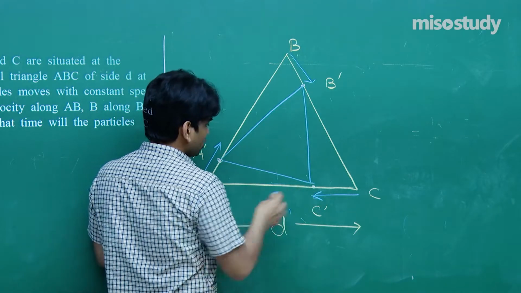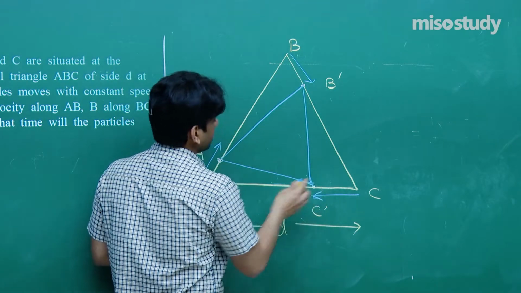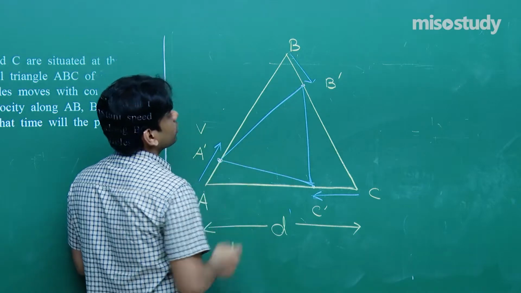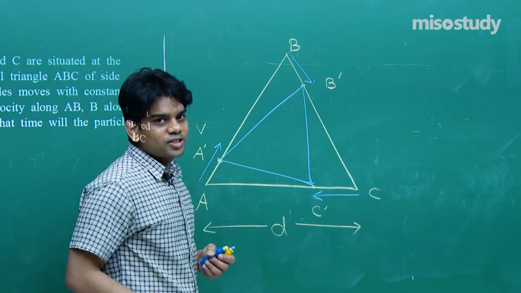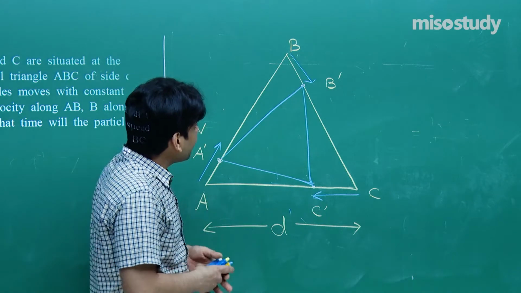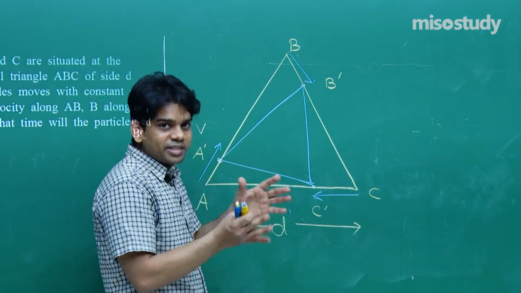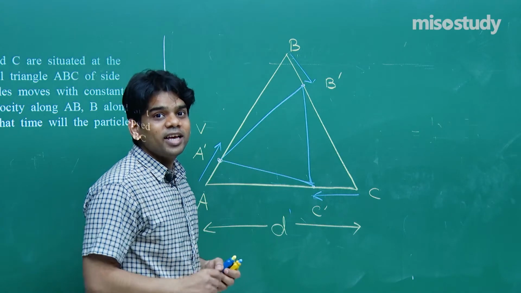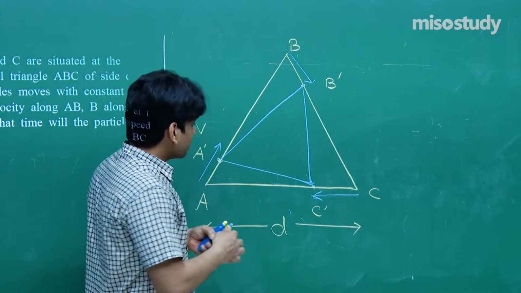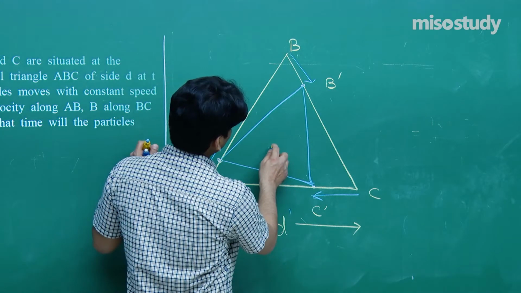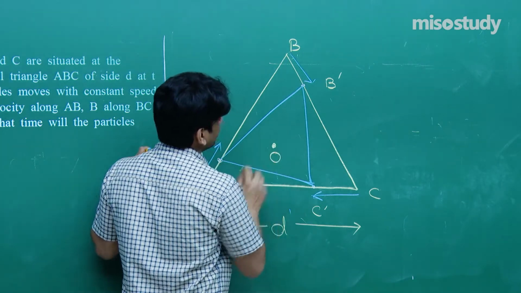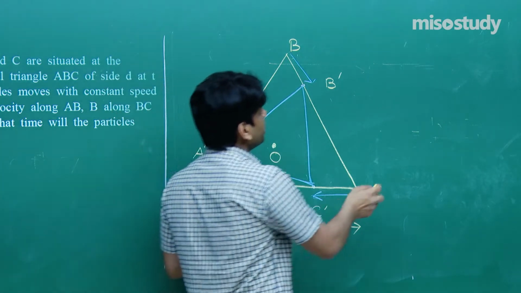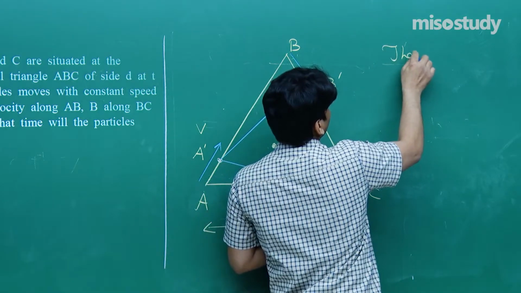Let me show you that this is joined. Yes. And this will continue moving along this line. So, where will they target to reach? The triangle edge lengths are actually converging. And finally, if we talk about symmetry, they will target to meet at the centroid, and let me mark the centroid as O. So they will meet at centroid O of the triangle.